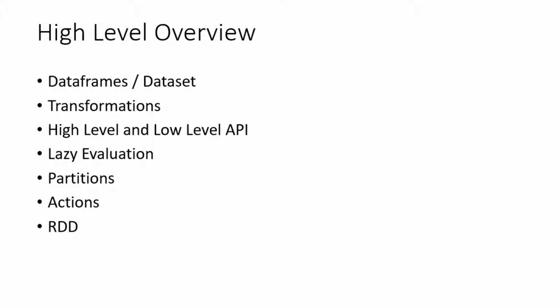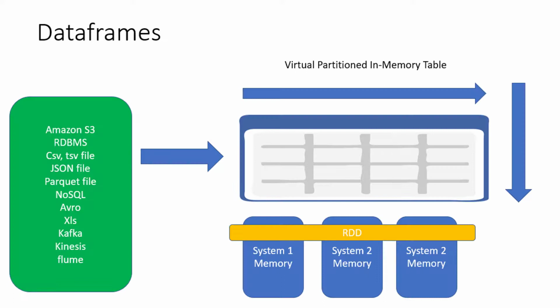First, let us understand data frames. Data frames and datasets are the workhorse of Spark, where any data available in any source, either data from an RDBMS, a CSV or tab-separated file, a JSON file (JavaScript Object Notation), or a Parquet file, and there are n number of sources which produce or store data.